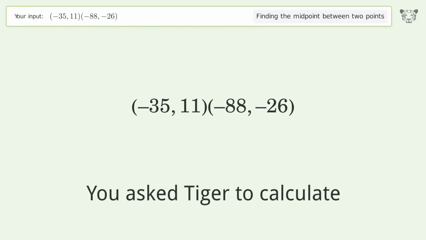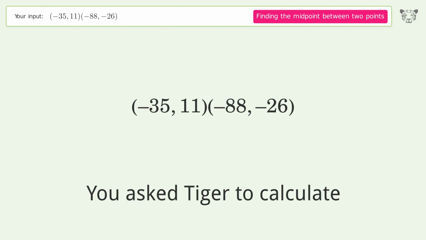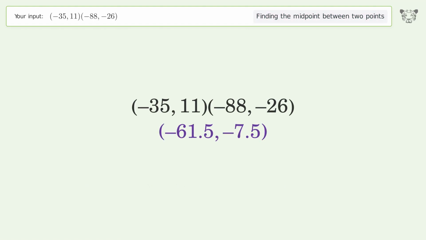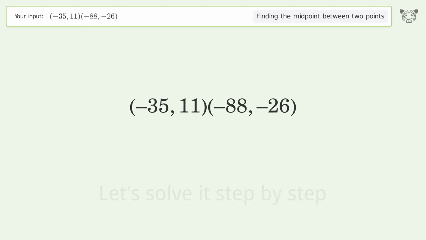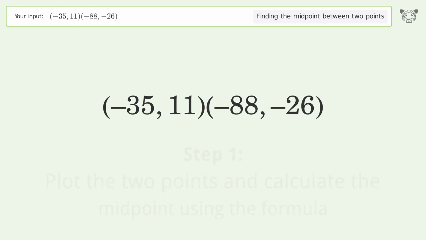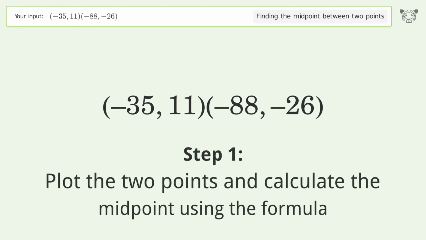You ask Tiger to calculate. This deals with finding the midpoint between 2 points. The midpoint between the 2 points is -61.5, -7.5. Let's solve it step by step. Plot the 2 points and calculate the midpoint using the formula.